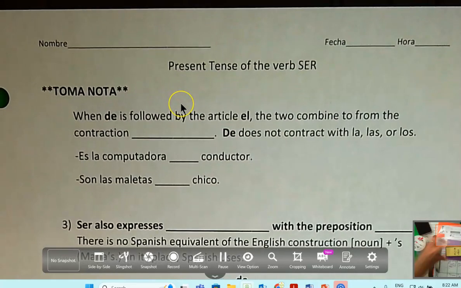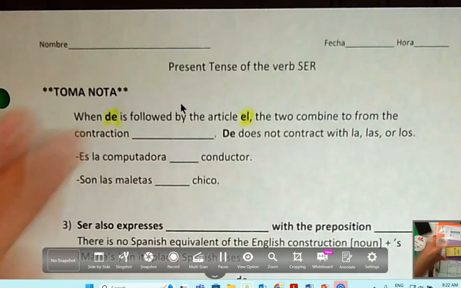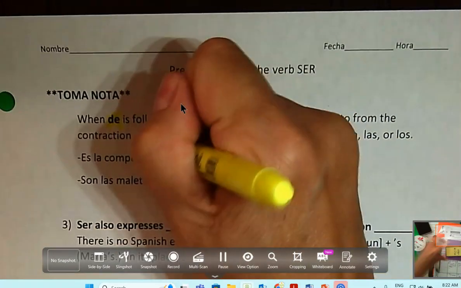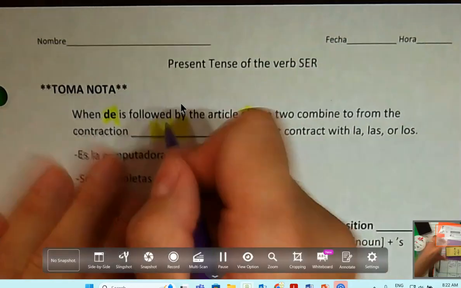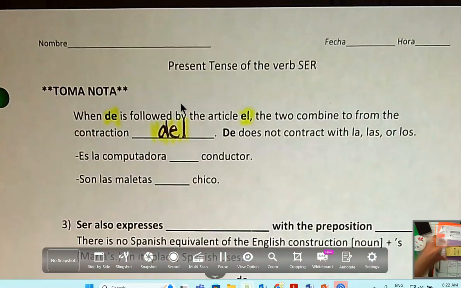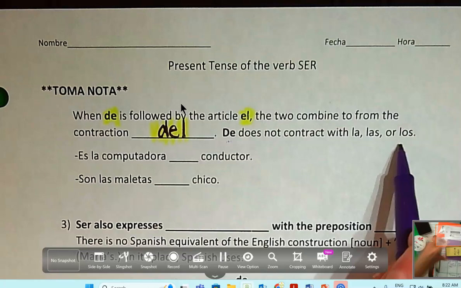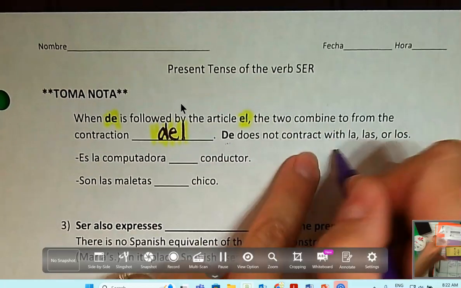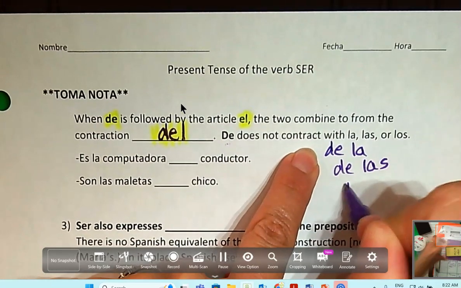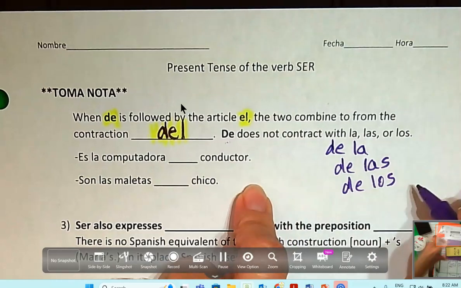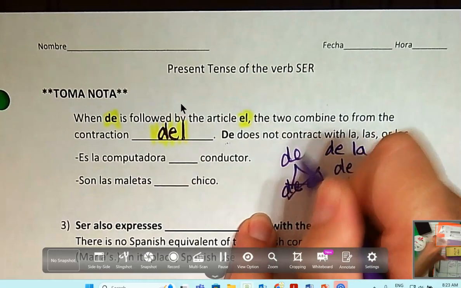So, do you remember that whenever we had de, we had to be really careful? When de is followed with the article el, the two combine to form what contraction? What was that? Del. De and el become del. Do we need to worry about de with la, las, and los? Nope. We can have those next to each other. We can say de la, from the, de las, from the, and de los, from the. All these are okay. We cannot have de el. Those are going to contract and become del.